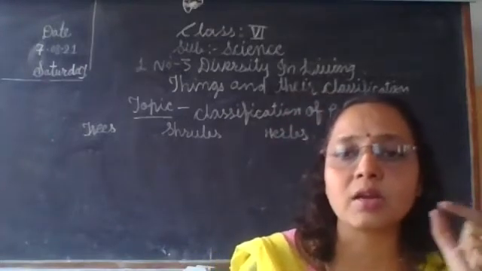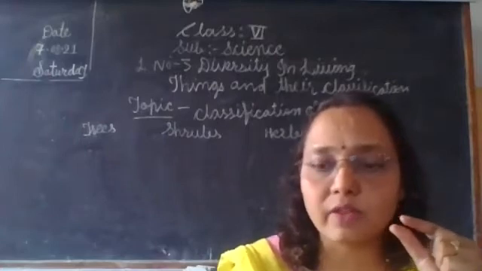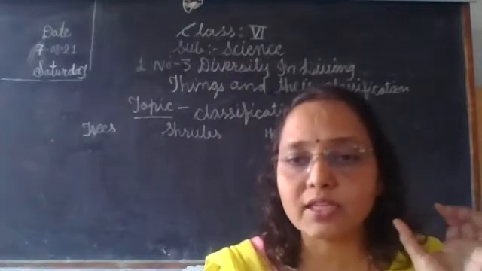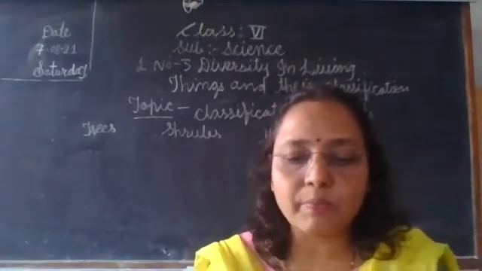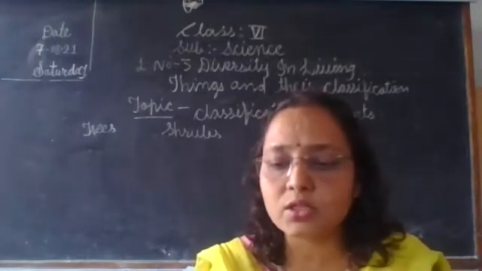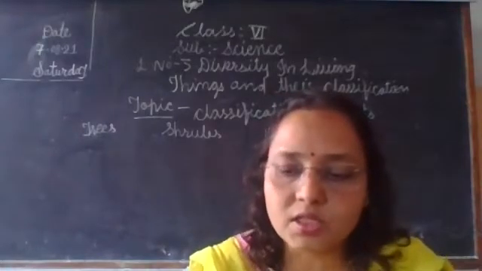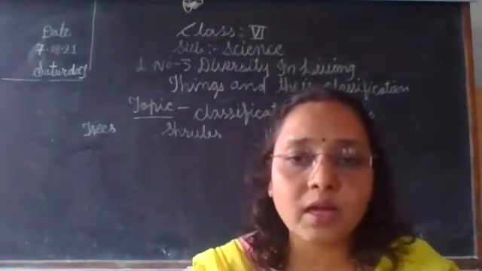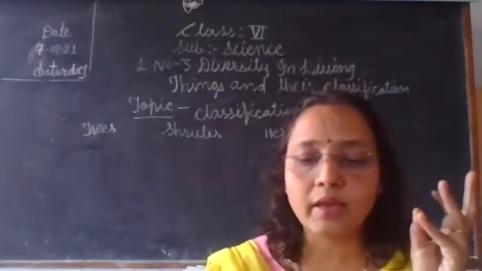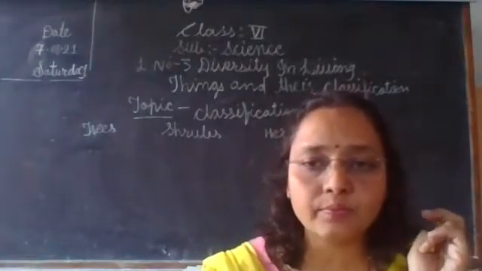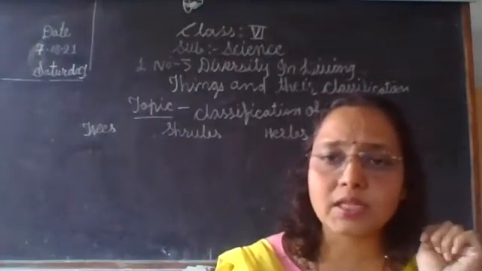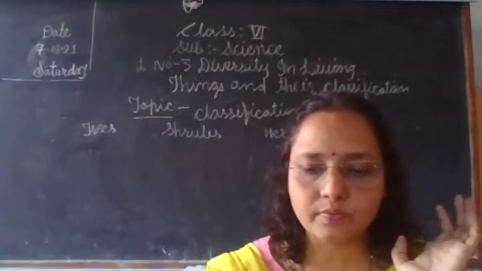But in herbs the stem is very delicate, soft, green in color and quite flexible. Herbs may live for a few months or up to 2 years. Examples of herbs are fenugreek, which is methi, periwinkle plant, tulsi plant, and some grasses.